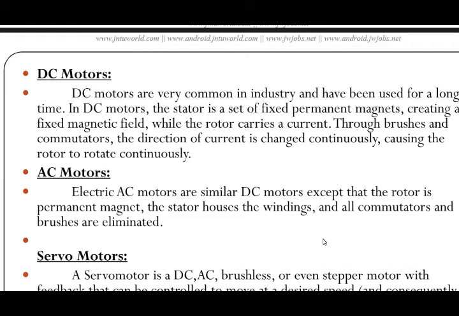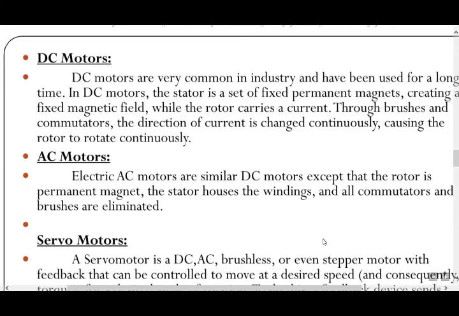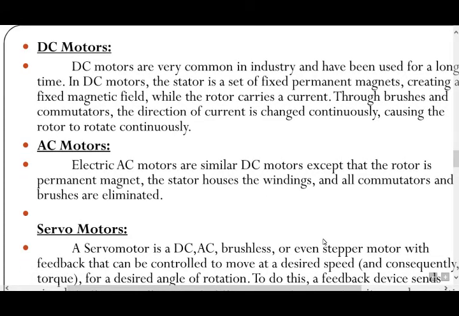First, we look at the DC motor. It is well known because it is the fundamental motor. The DC motor is very common in industry and has been used for a long time. In DC motors, the stator is a set of fixed permanent magnets creating a fixed magnetic field, while the rotor carries a current through the brushes and commutator, and the direction of current is changed continuously, causing the rotor to rotate continuously. That is the meaning of DC motors.